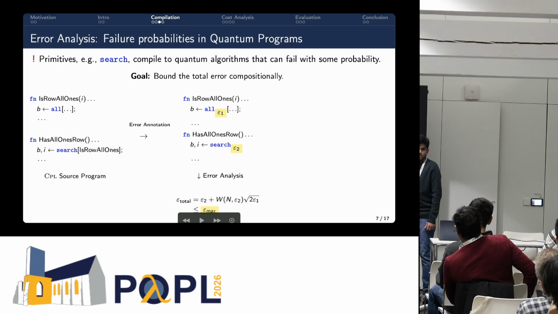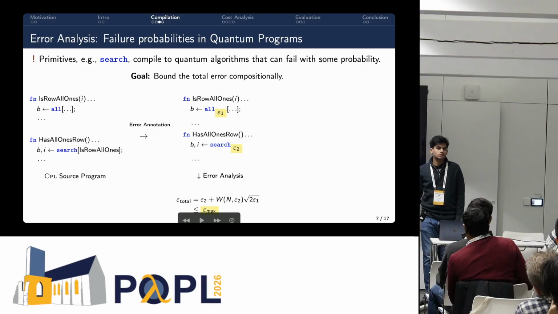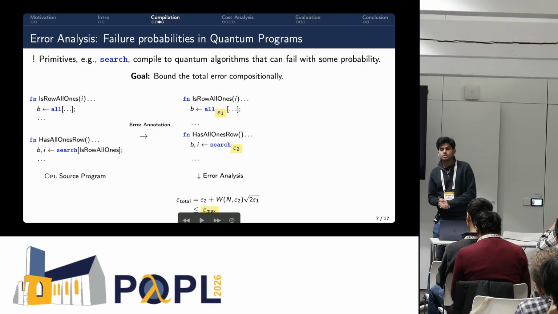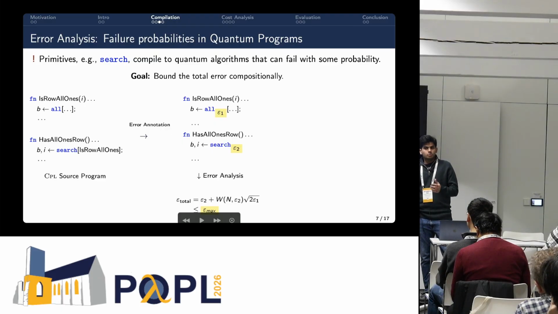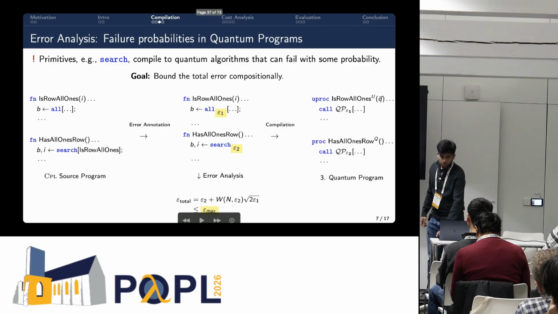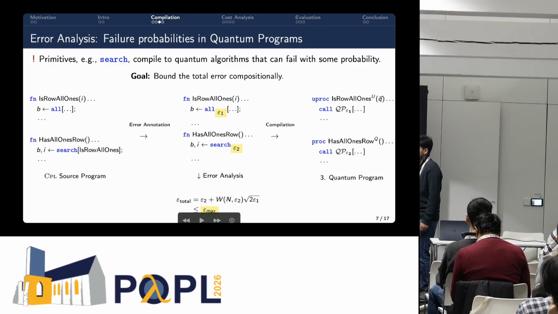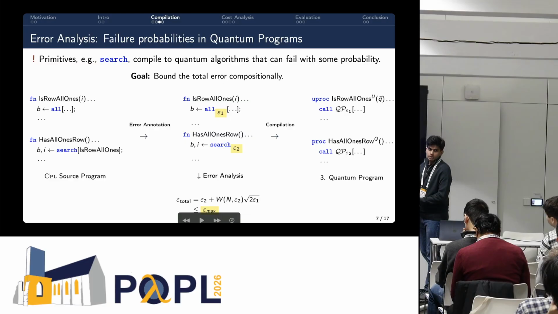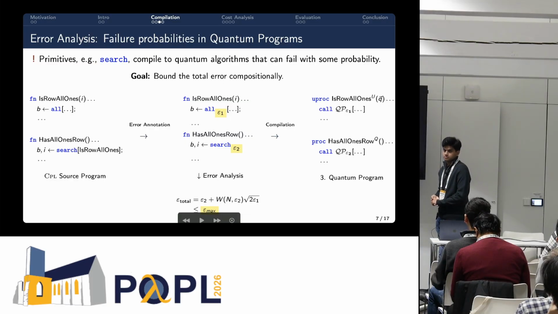This error equation could be sent to a solver, or you could have some basic strategies to get the epsilon1 and epsilon2 values that satisfy this constraint. Once you have this, you can perform the compilation. Now the best part about this is that once you have solved this, you know how much error the resulting program is going to have, and you will get those guarantees. Okay, so this is the error analysis.